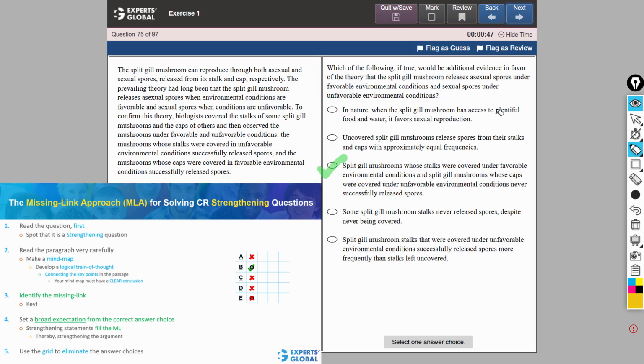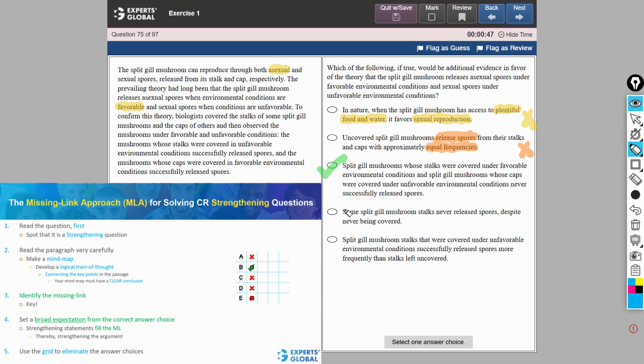In choice A, plentiful food and water is supposed to be a favorable condition, and under favorable condition, as per the theory, asexual reproduction is preferred by these mushrooms, but choice A suggests sexual reproduction in this case. Therefore, answer choice A contradicts the information given in the argument. That the reproduction happens with equal frequencies in the two cases is just additional detail. This has no impact on the argument.